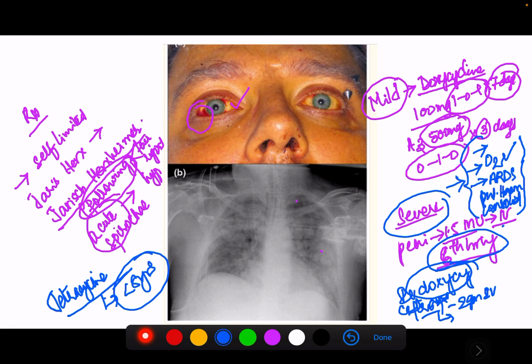Pregnant women who are infected with leptospira can be treated with penicillin, ceftriaxone, and cefotaxime.